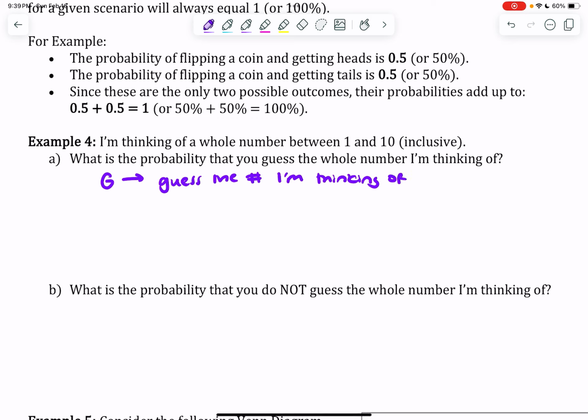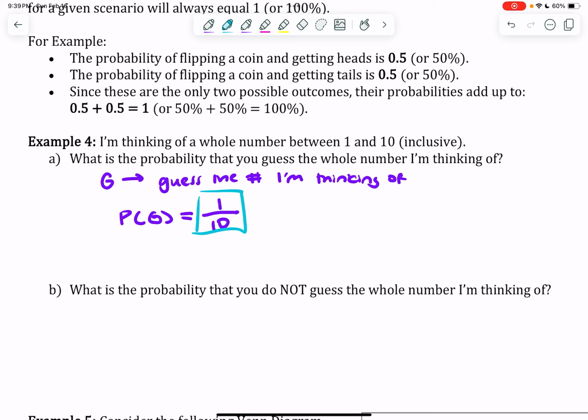Well, what's the probability of that? Well, the probability of G is, well, I'm thinking of a whole number, which means I'm thinking of one number. There's one number that I'm thinking of. And how many numbers exist from 1 to 10 inclusive? 10. So your probability is 1 in 10.